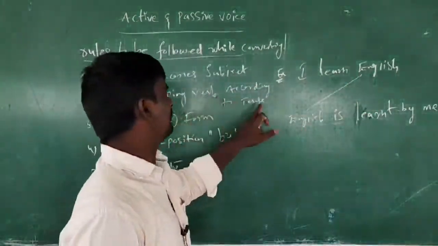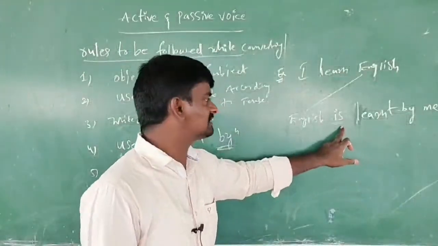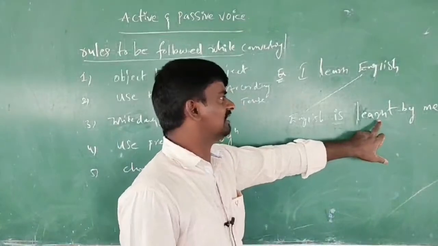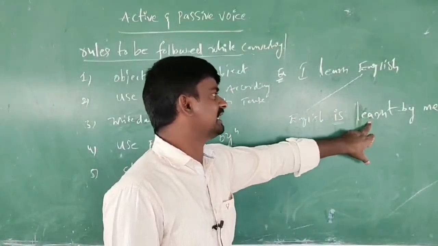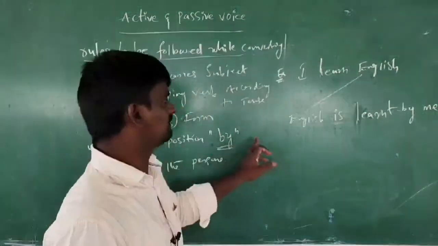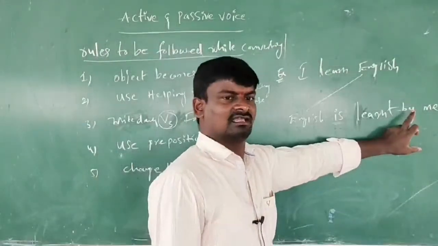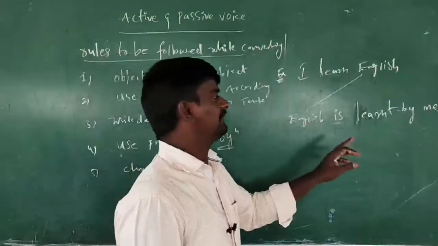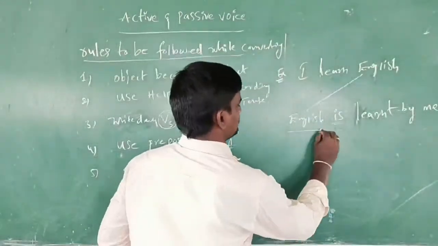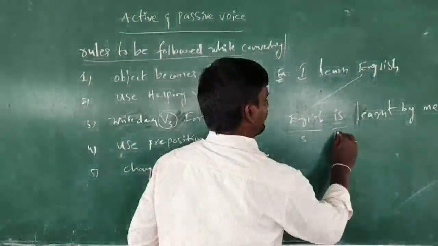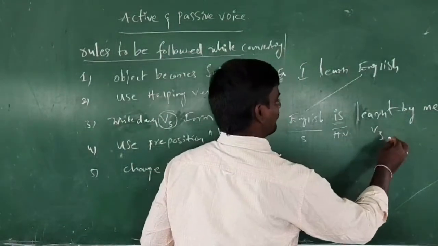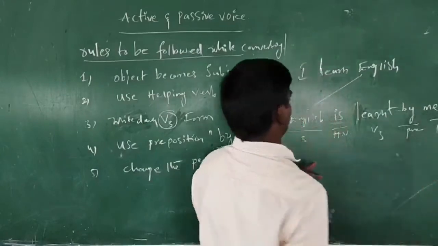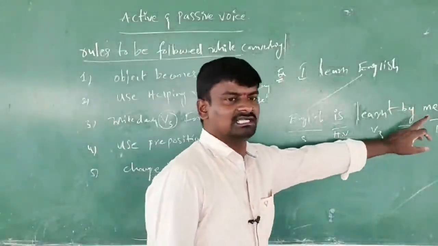Use the helping verb according to the tense. Your helping verb is. Write down verb form 3. Learnt is the verb form 3 of learn, and use the preposition by. Every time you use the preposition by and you change the persons, I becomes me. Here, the subject, helping verb, V3 form, preposition and person change. English is learnt by me.